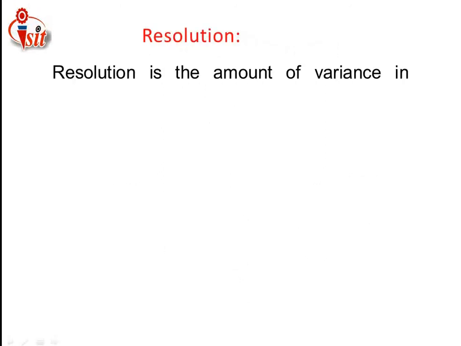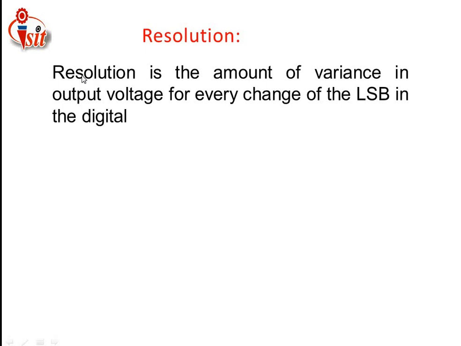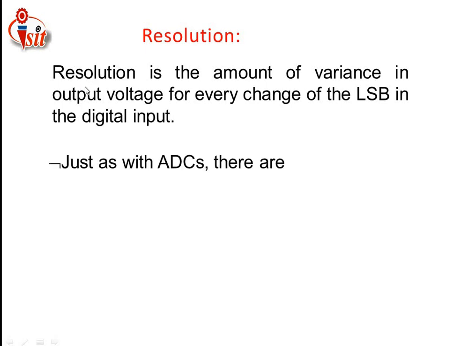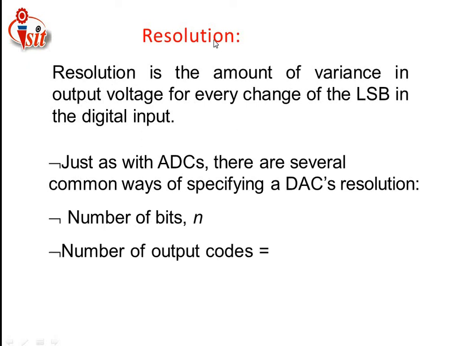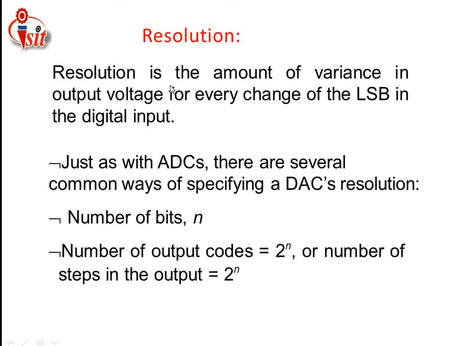Along with this, a number of parameters are involved in digital to analog conversion. The first important parameter related to the conversion is the resolution. Resolution is the amount of variance in the output voltage for every change in the LSB of the digital input. That means if we vary the input, the output varies accordingly. LSB means the least significant bit of the digital input.